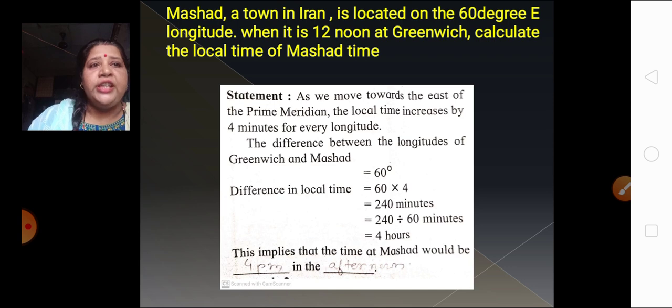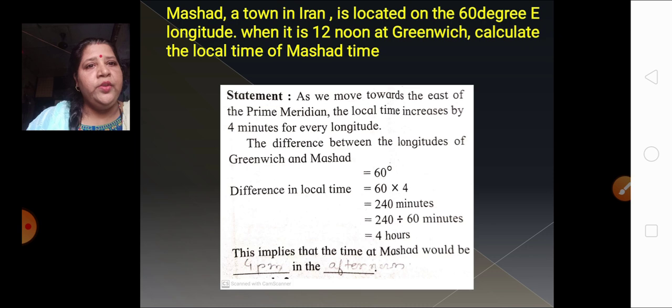So, if Mashhad is at 60 degree, it will be 60 multiplied by 4. What is 60 multiplied by 4? 240 minutes. Now, this 240 minutes we divide by 60 minutes, that is 1 hour, and we get the answer as 4 hours. So, what will be the time at Mashhad? This implies that the time at Mashhad would be 4 p.m. in the afternoon. It will be 4 p.m.